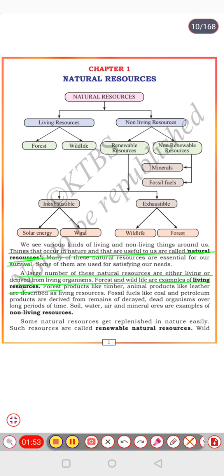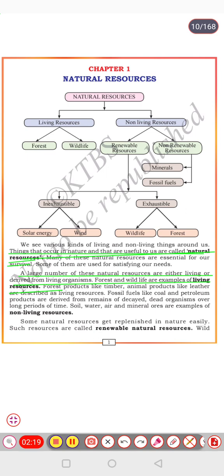Then, what is the definition of living resources? Natural resources that are either living or derived from living organisms are called living resources. Forest products are examples for living resources and non-living resources.